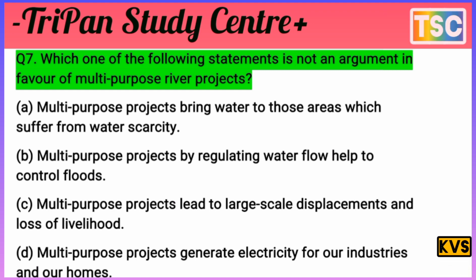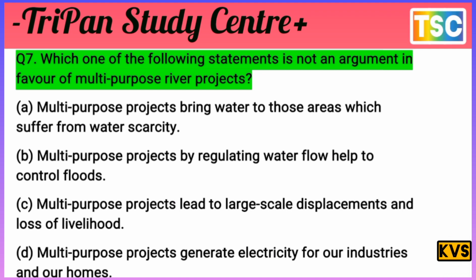You must have a thought of your answer. Let's see what our answer is for this question. The statement is not an argument in favor of multi-purpose river projects. Do you understand the question? Multi-purpose projects bringing water to areas which suffer from water scarcity is not the answer here. Multi-purpose projects regulating water flow to help control floods, nothing. Multi-purpose projects generating electricity for our industry and our homes, nothing.